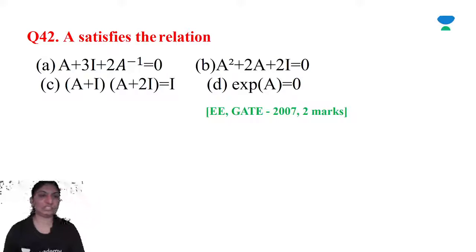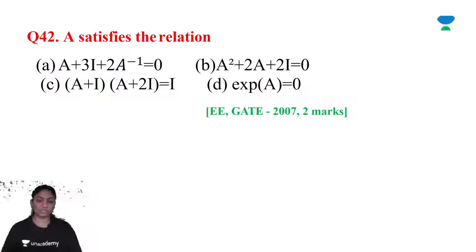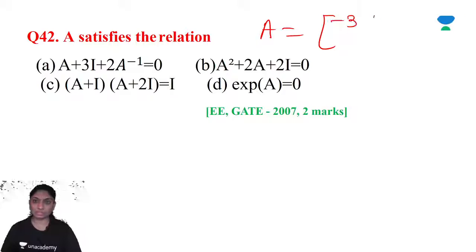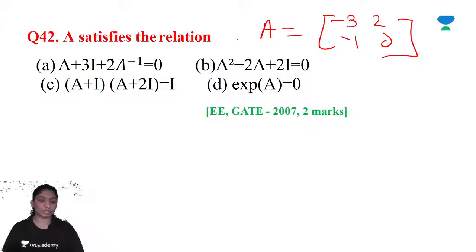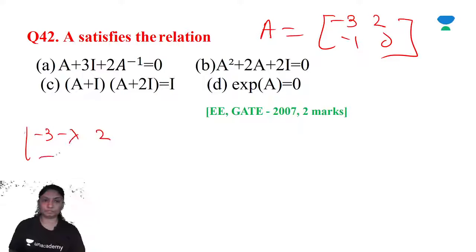So A satisfies the relation A plus 3I plus 2A inverse is equal to 0. Then A satisfies the relation. So A is given, actually for this matrix A is given as minus 3 2, minus 1 0. Now A satisfies the relation. So using the Cayley-Hamilton theorem, every square matrix satisfies its characteristic polynomial. So A is given, find the determinant of A minus lambda I.